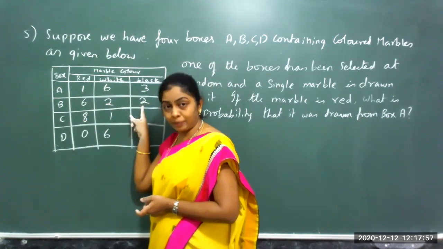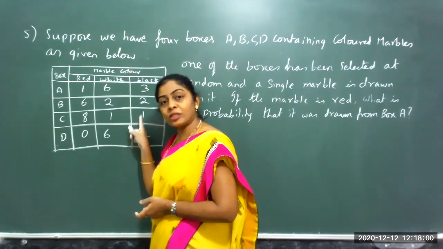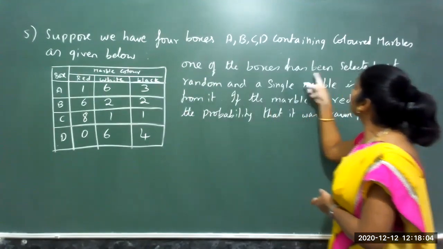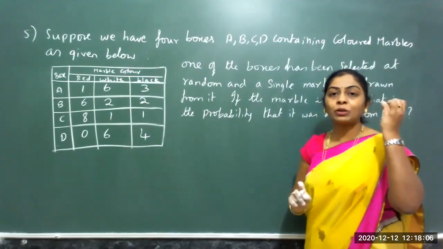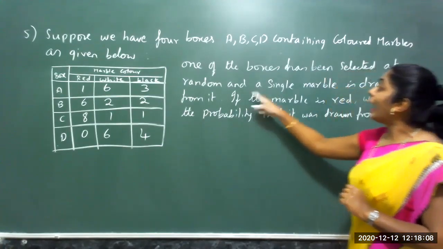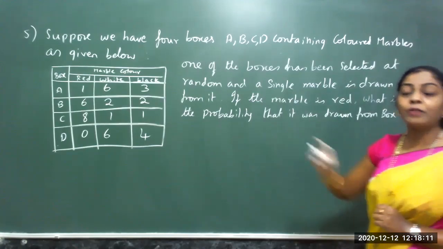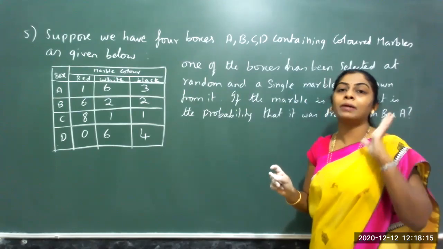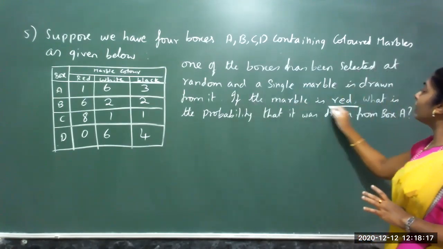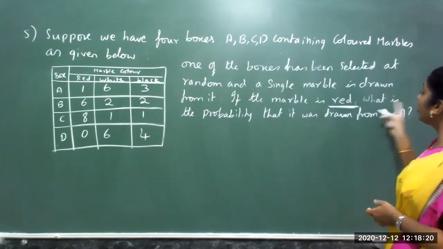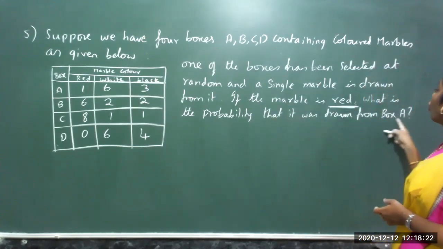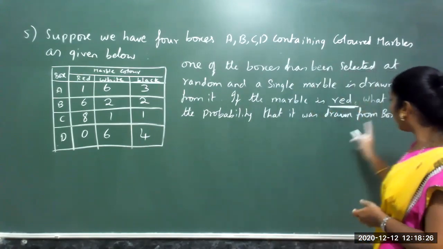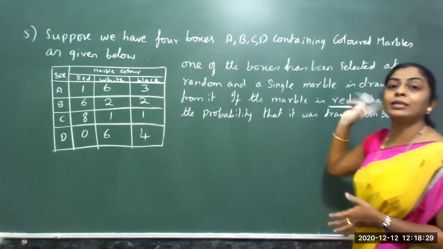Similarly, what is the data in box B? What is the data in box C? And what is the data in box D? One of the boxes has been selected at random. They pick one of the boxes out of the 4, and a single marble is drawn from it. If the marble is red, what is the probability that it is drawn from box A? So you have to find the probability of the red marble being drawn from box A.